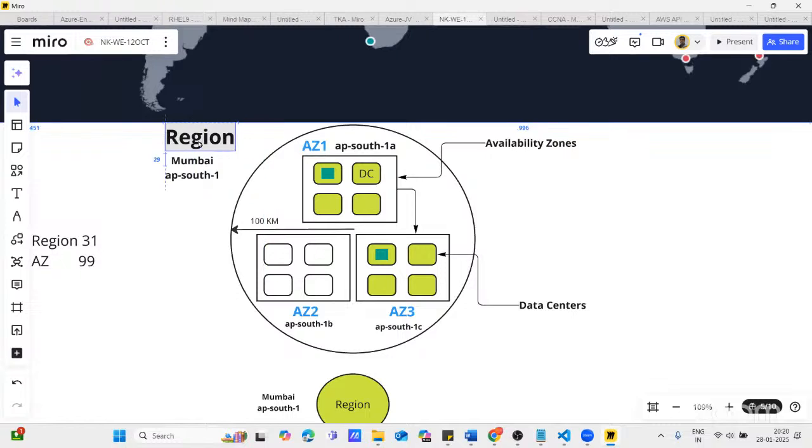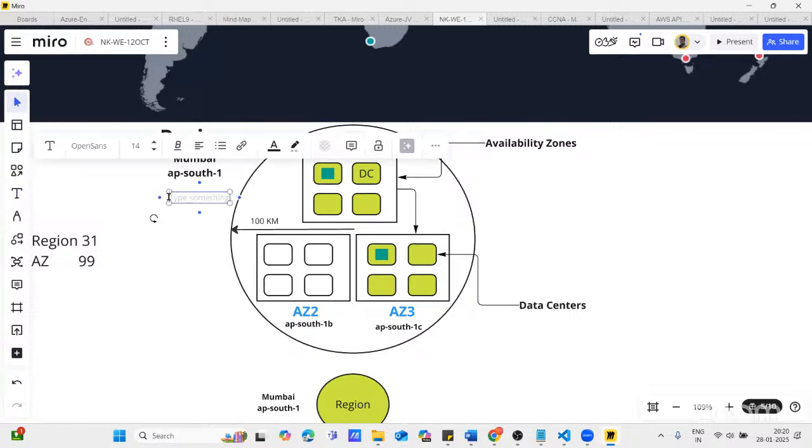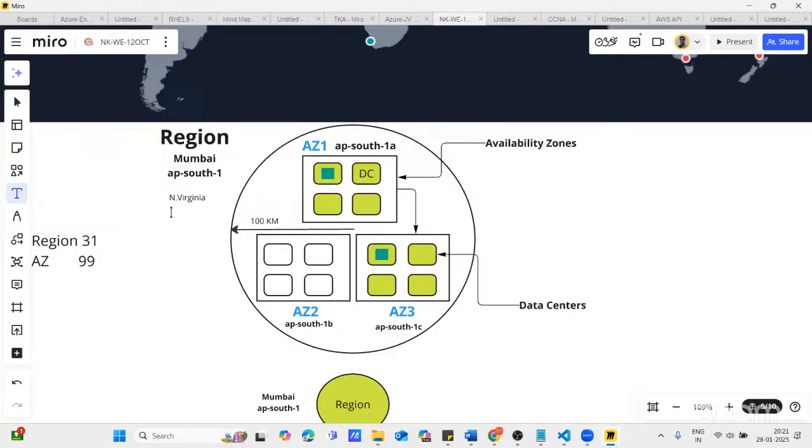Every region has a code and a city is defined. For example, we have a region in Mumbai, and Mumbai has the code ap-south-1. Let's say you have a region in North Virginia. You can see the code of that is us-east-1.